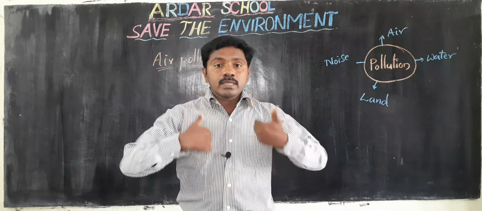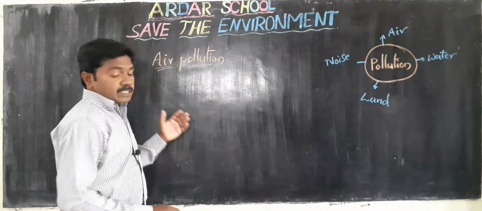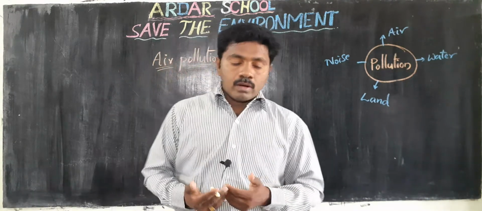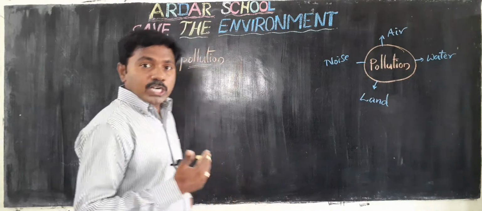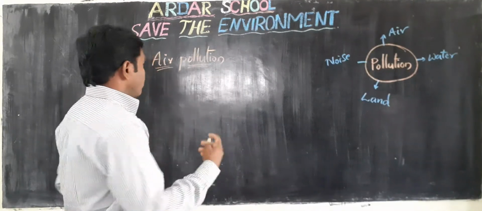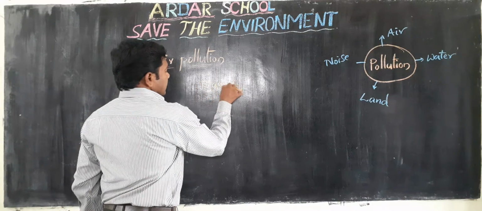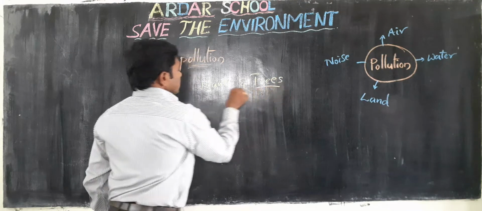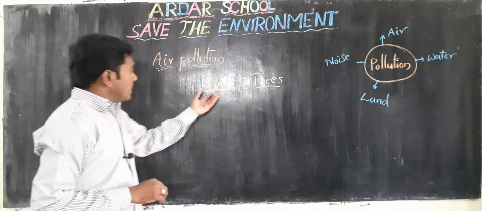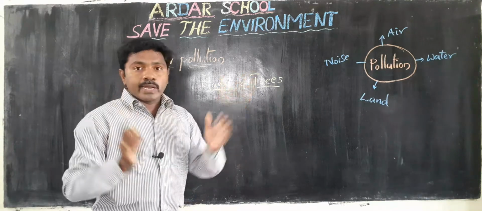Children, trees and plants make fresh air. Plants and trees release fresh air and cool our environment.